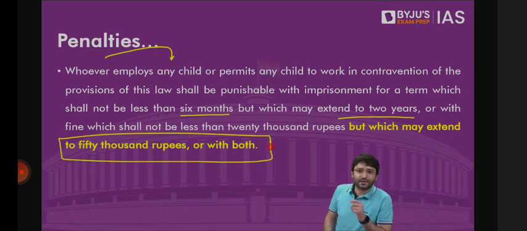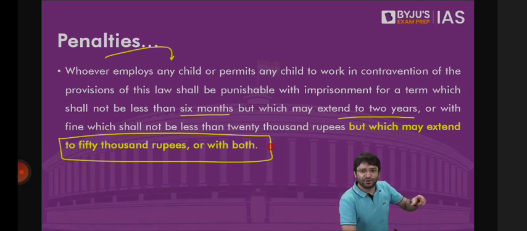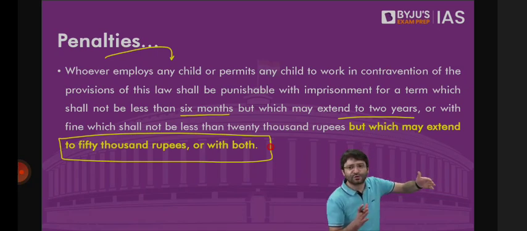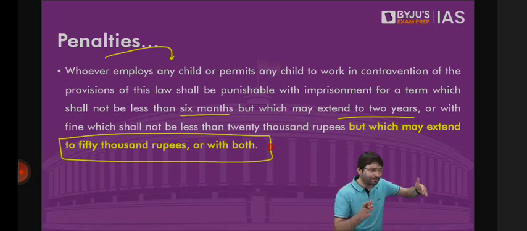That means if somebody has violated this law and has employed a child or is permitting a child to work, then this individual can be arrested. Minimum punishment can be prescribed for 6 months. Maximum punishment is 2 years. That means any punishment between 6 months to 2 years can be imposed on you. Or you may be imposed a fine between 20,000 rupees to 50,000 rupees. Or both. Jail term as well, fine as well.